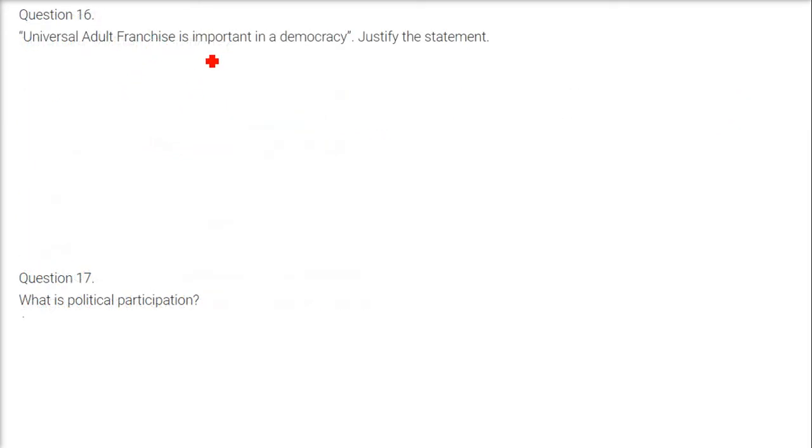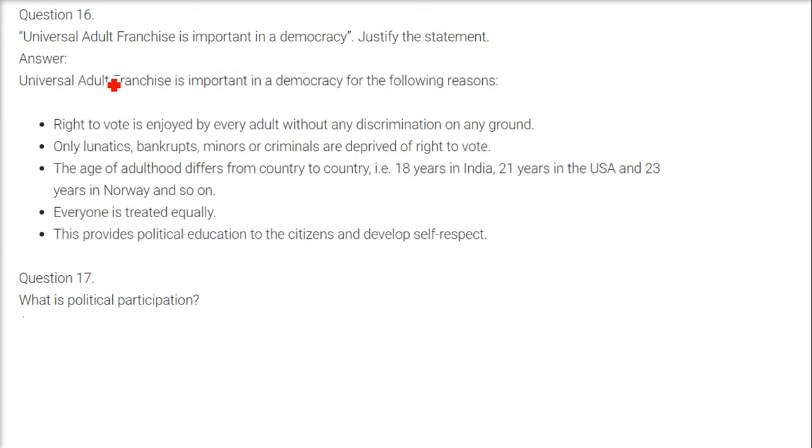Universal adult franchise is important in a democracy. Justify the statement. This universal adult franchise, Sarvabhaumik Adhikar, Mat Adhikar, is important in democracy because the right to vote is enjoyed by every adult without discrimination on any ground. Only lunatics, bankrupts, minors or criminals are deprived of the right to vote.